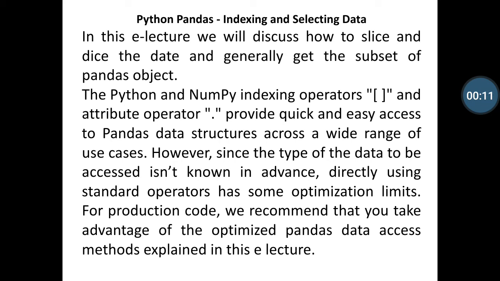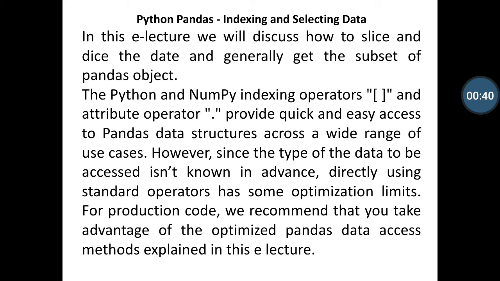In this e-lecture, we will discuss how to slice and dice the data and generally get a subset of the pandas object. The Python and NumPy indexing operator is defined by the square bracket symbol, and the attribute operator by the dot. These provide quick and easy access to pandas data structures across a wide range of use cases.